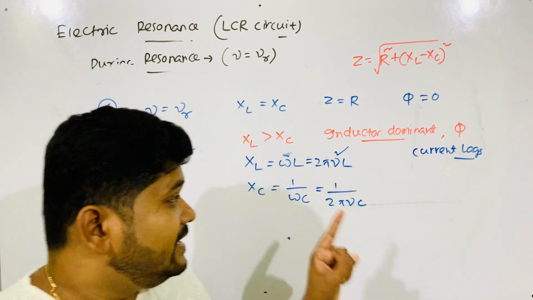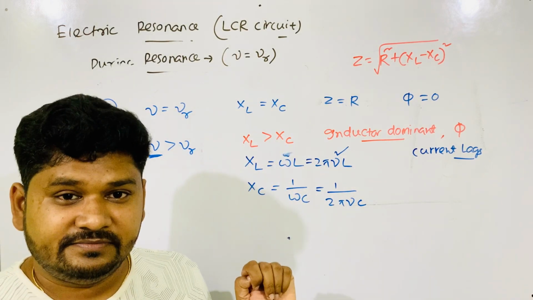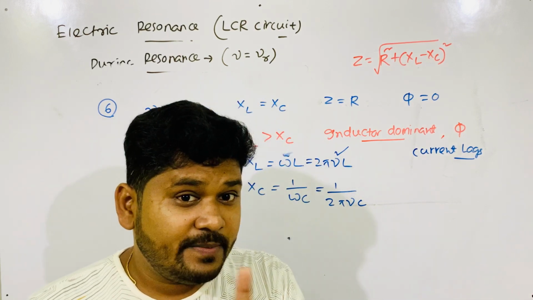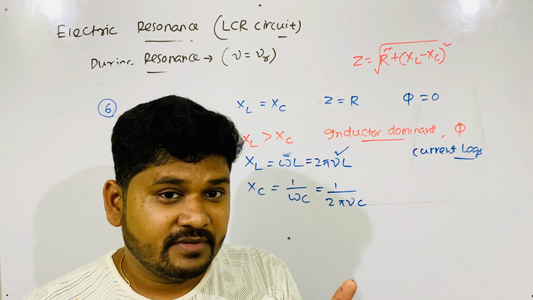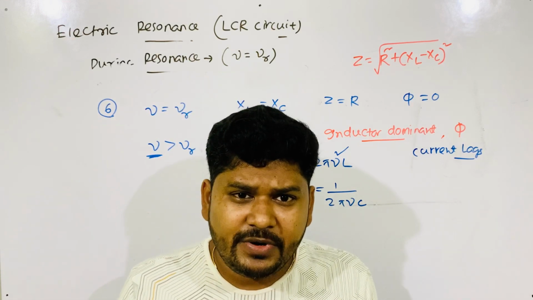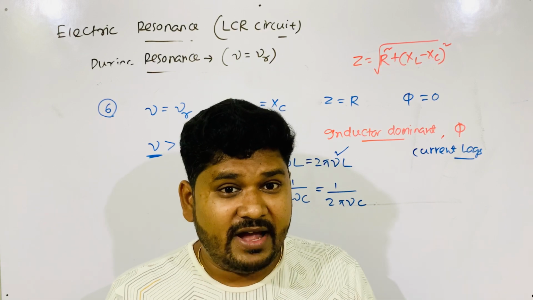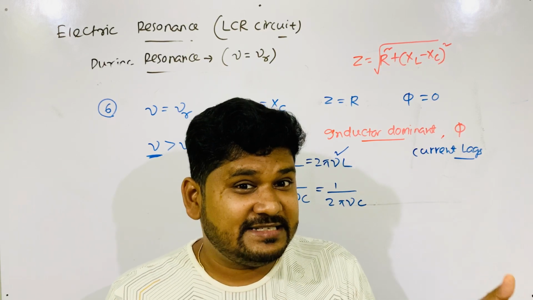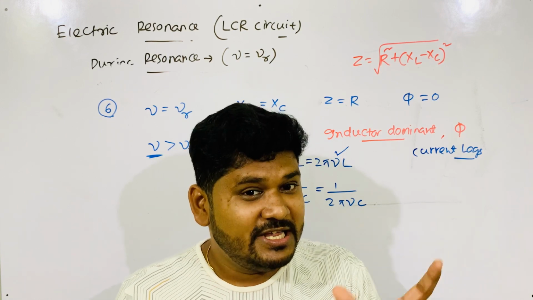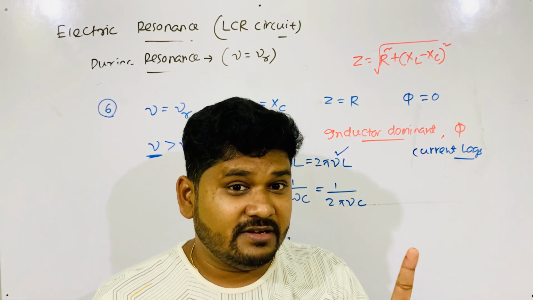If XC is there but XL greater than XC, then current lags, that's true, but not by 90 degree. Maybe 60 degree, maybe 30 degree, maybe 45 degree. You will calculate that using the formula tan phi equals XL minus XC divided by R, which I had given you in the previous lecture. But current doesn't lag by 90 degree, remember.